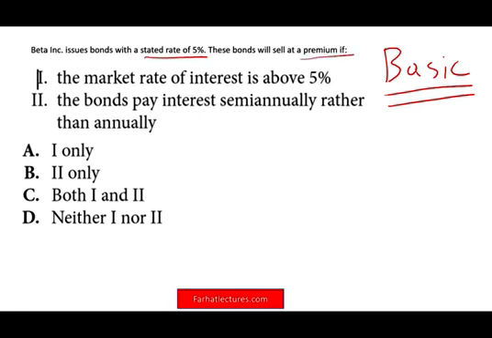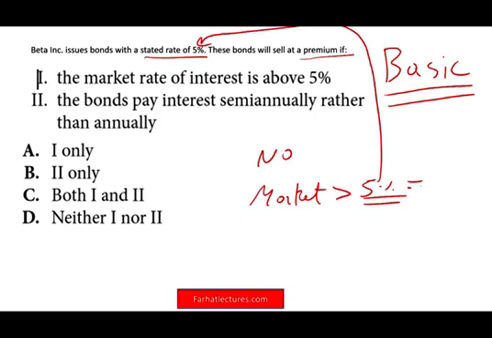The bond will sell at a premium if the market interest rate is above 5%. Is one a true statement? And the answer is no. If the market rate is greater than 5%, which is greater than your offering, then your bond will sell at a discount. So you need to know that immediately, one is out. All we have to find out now is if two is true.